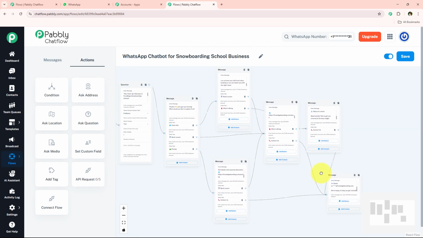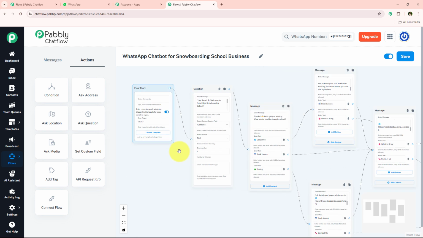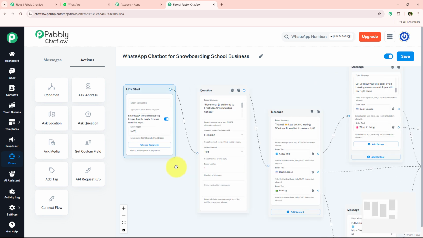And after doing this, with this we have successfully completed our WhatsApp chatbot for snowboarding school business. And now I'm just going to save this. So I'm simply going to click on this button which says save, and with this we have successfully saved this WhatsApp chatbot. And after saving this, I'm just going to test it in real time. So to test this WhatsApp chatbot in real time, you have to keep in mind that this button should always be switched on.